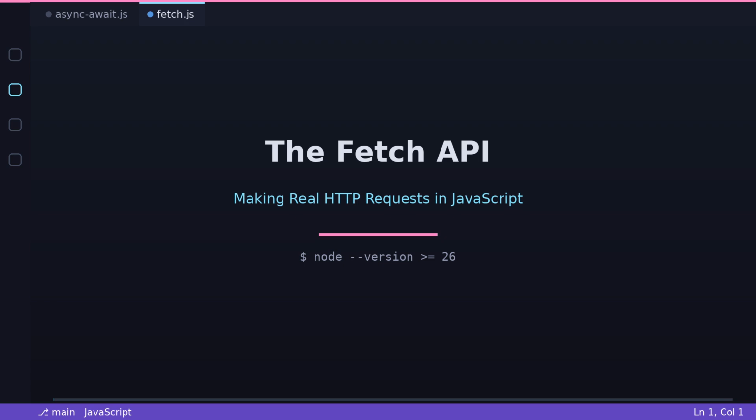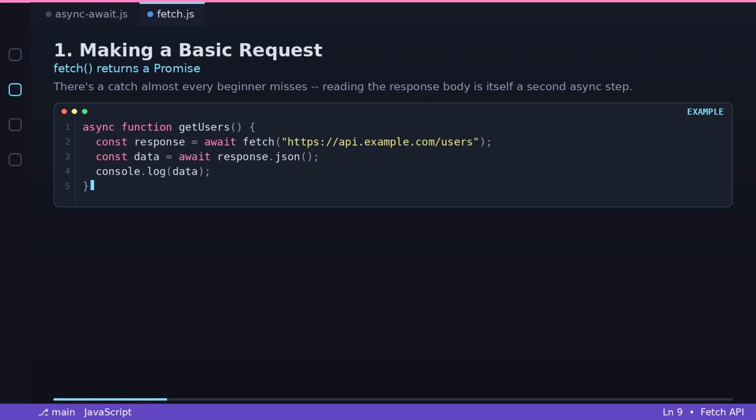The Fetch API explained in 2026. 1. Making a basic request. Fetch returns a promise, so it works naturally with await. But there's a catch almost every beginner misses.